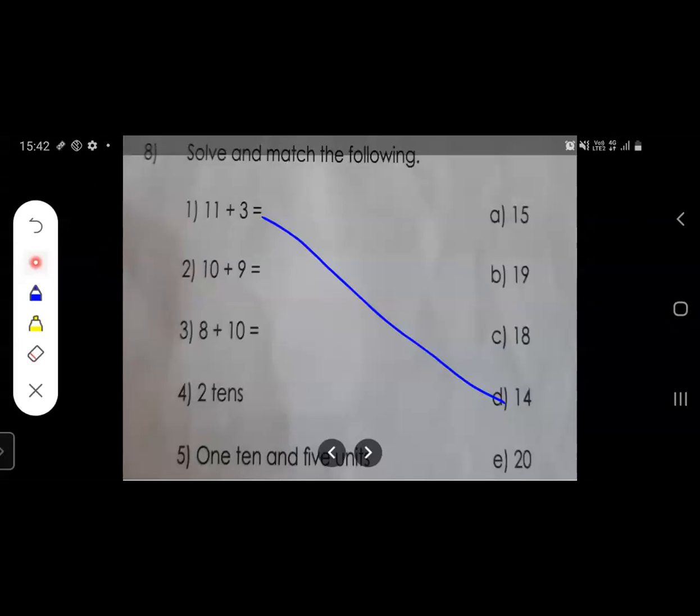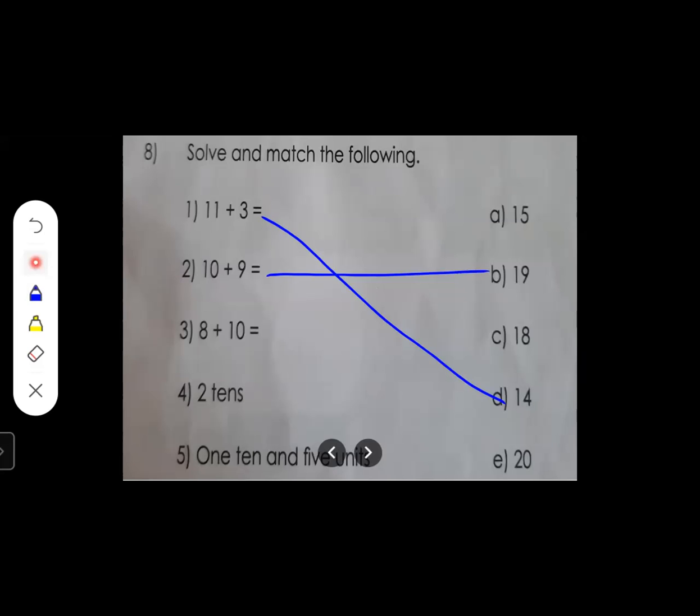Next 16, 17, 18, 19. What answer did you get? 19, right? 19 is the correct answer. So here we are going to draw a line to B19. Okay. So 10 plus 9 is equal to 19. So here we have drawn a line to B19.